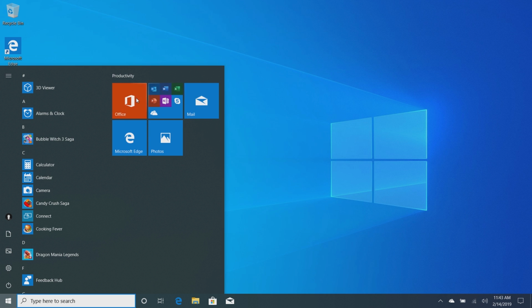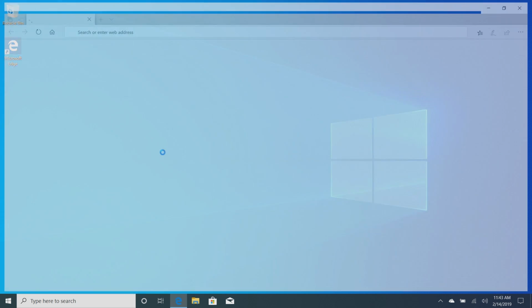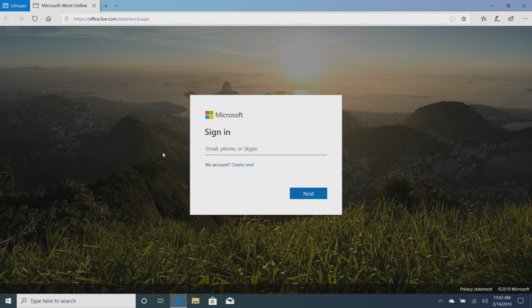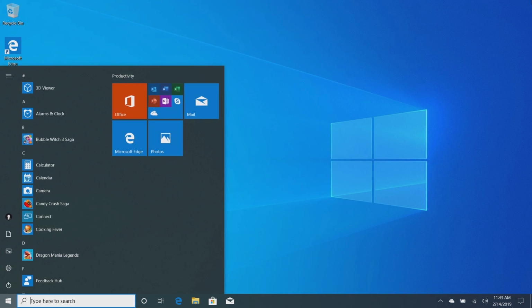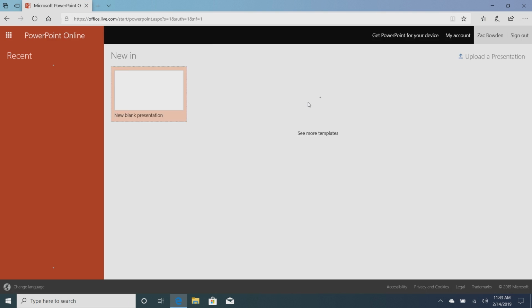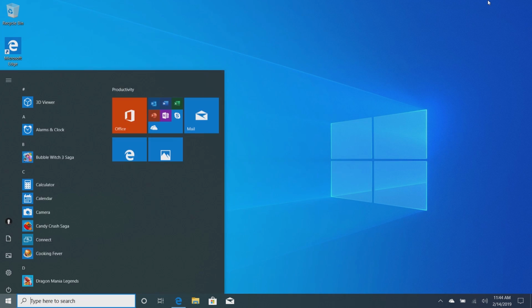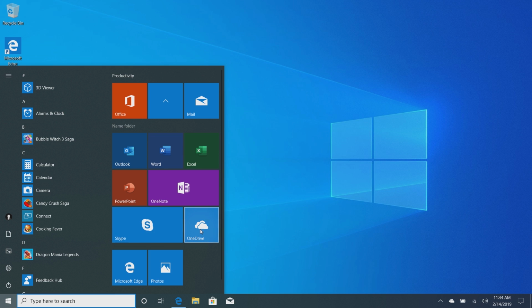At the top here we have a productivity group, and there's a couple of changes here. We now have Mail, Photos, Microsoft Edge, Office, which is a new app, we'll look at that in a bit, and a folder here which gives us access to a bunch of Office web apps. So this likely changes depending on whether your PC comes pre-installed with Office. If it doesn't, then the tiles here will take you straight to the web app. So if I click on Word here, that will open up Microsoft Edge, and I can now begin typing into Word. For some reason that opens in private browsing, which is not what I want, so let's try PowerPoint instead. So that should log me straight into my Microsoft account, and I can now start working on a PowerPoint presentation within the web browser.